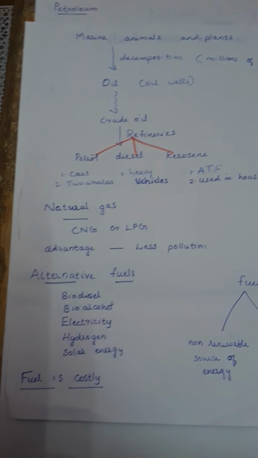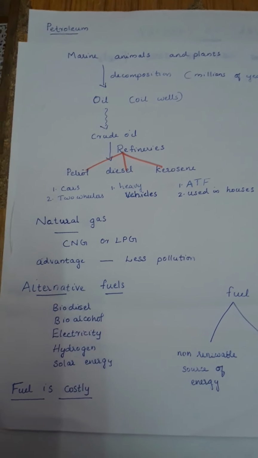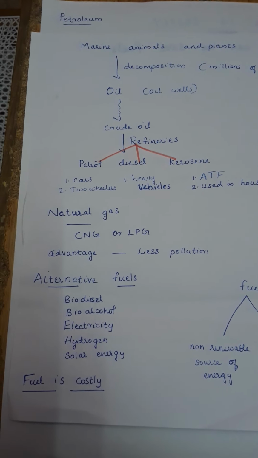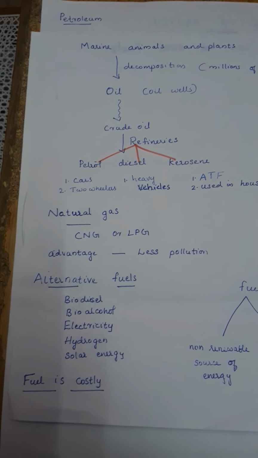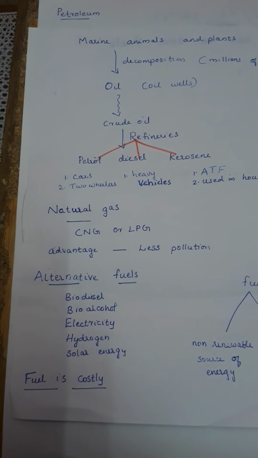This fuel is very costly because the formation of fossil fuel takes millions of years. So day by day it is being used in very large amounts also. So it is getting costlier.